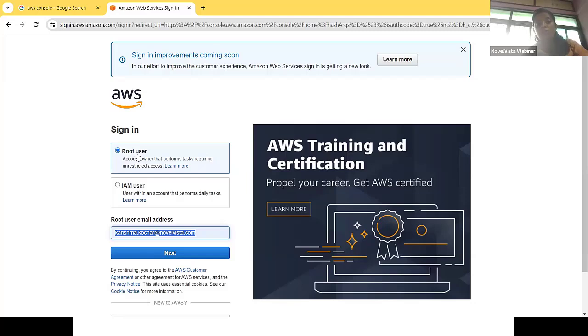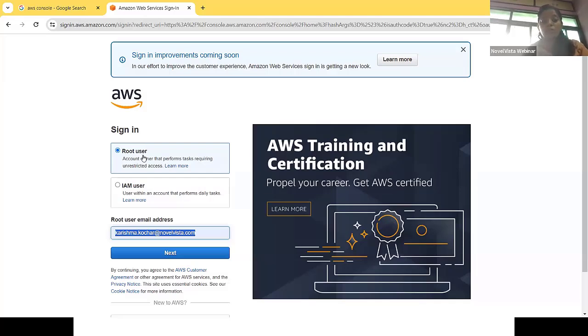For the root user, we have all the permissions. The root user or main user can access all the services, but the IAM user is not able to access all the services. We can decide which service accesses we provide to the IAM user or sub user. That will be decided by the root user, the main user.